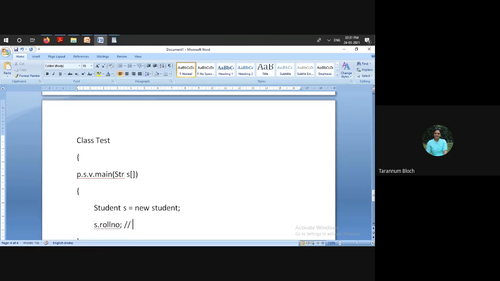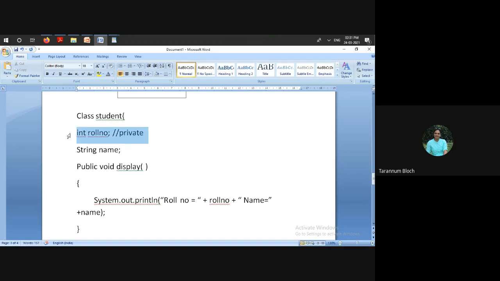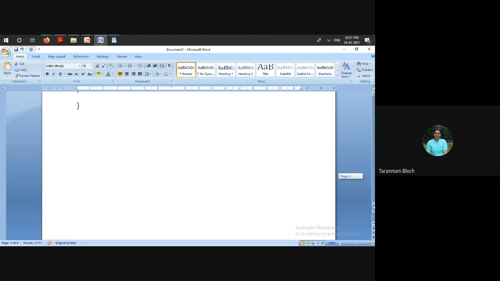But this happens only with public visibility members. Right now roll number and name have nothing provided, so by default they are private. But you see here, display is public. What does it mean? It means that if you want to access the private member of a class outside the class, you can access it with the help of an object of the class and some public construct.